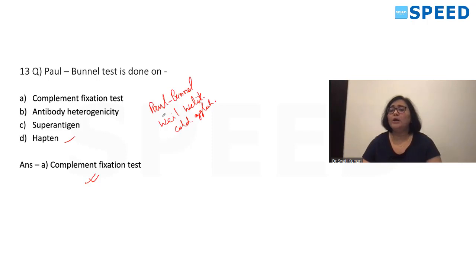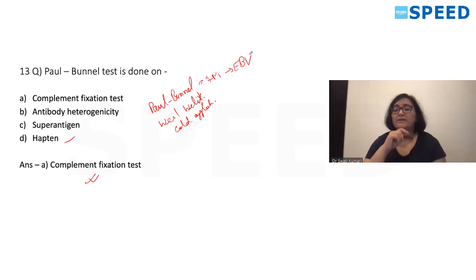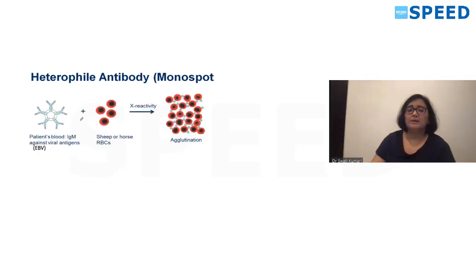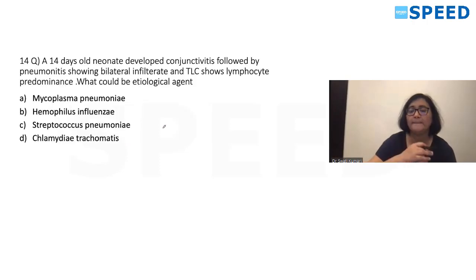Okay, so Paul Bunnell, which we do for diagnosis of infectious mononucleosis, which is caused by Epstein-Barr virus. In that, we used, you can see, this is the picture. Patient sample, which is having antibody you have taken, and sheep or horse RBC is used, and it shows clumping or agglutination. Okay, so antibody against Epstein-Barr virus or infectious mononucleosis is able to agglutinate sheep or horse RBC. So this is heterophile agglutination test, which is also called as monospot test. Okay.